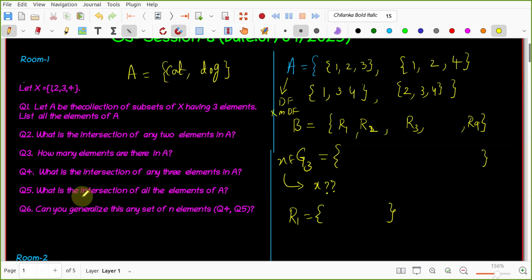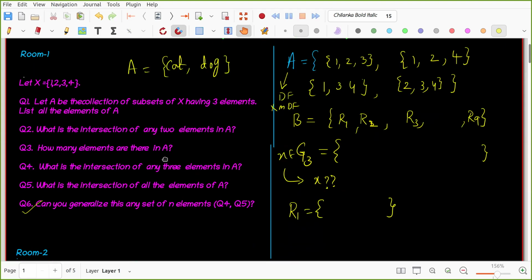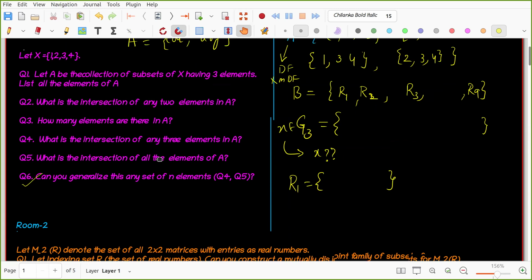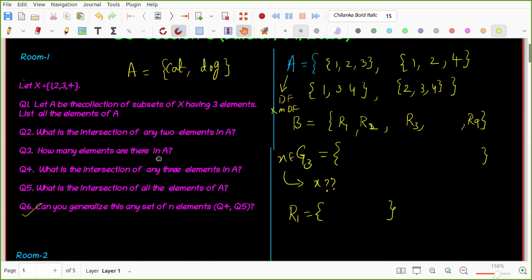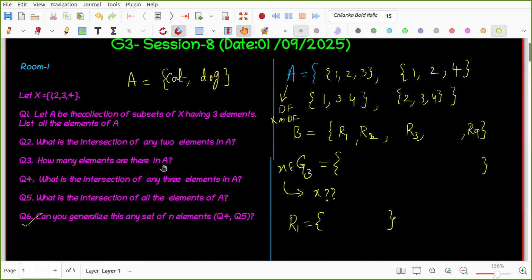So, one of you now from room number 1. How do you generalize this? Question number 6. Anyone other than Mohan? Anyone of you want to say? Okay, Mohan, are you able to say something? Yes, sir. If we have a set of n elements, and if we take the intersection of any three elements, it would be a set consisting of n minus 2 elements.